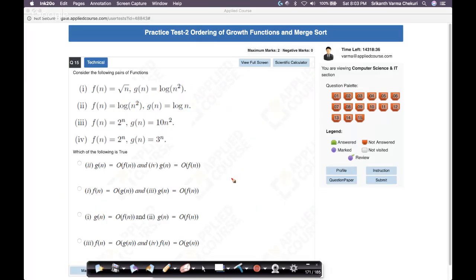So 15 questions. When I explained it in detail, it took us 1 hour, right? If you were to actually solve this,